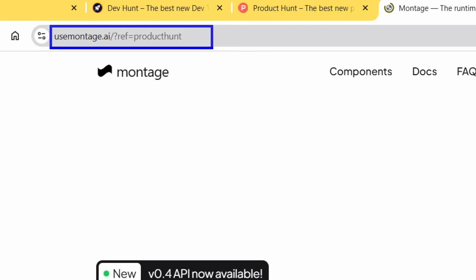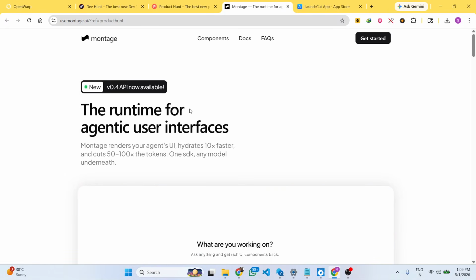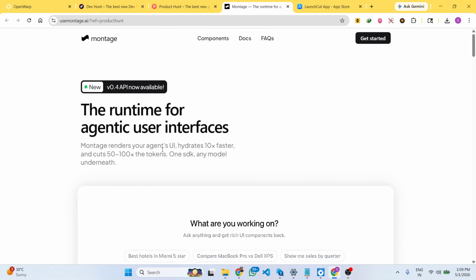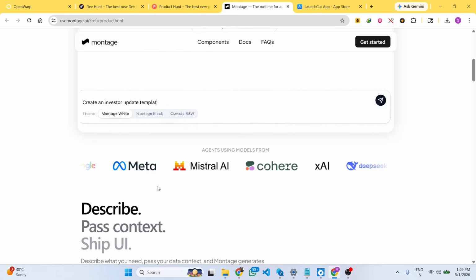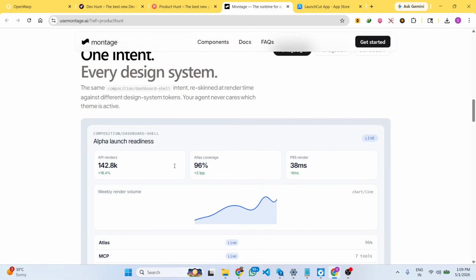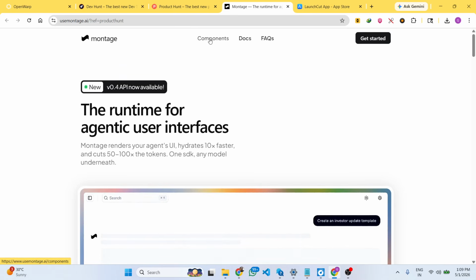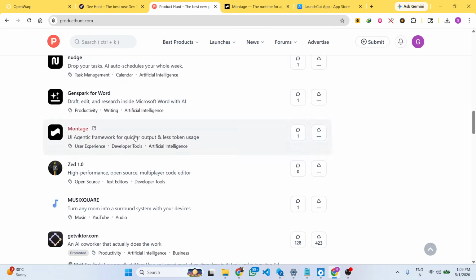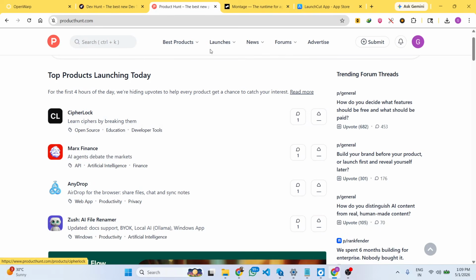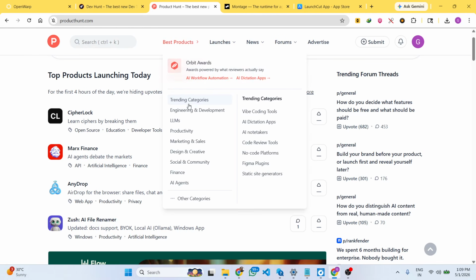With the help of this website, you will be able to enroll in different APIs, different coding platforms, different image and video generator platforms. The limit is endless. It contains millions of websites in a single website. So you can just see here. Inside this, you can also search category wise.